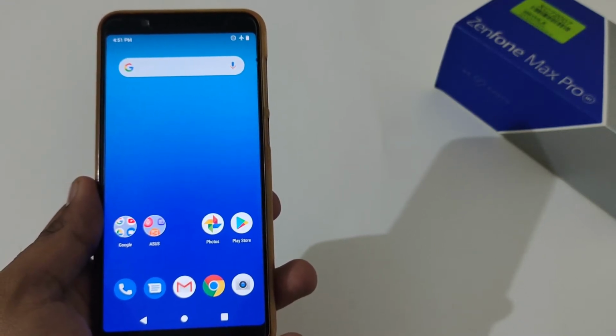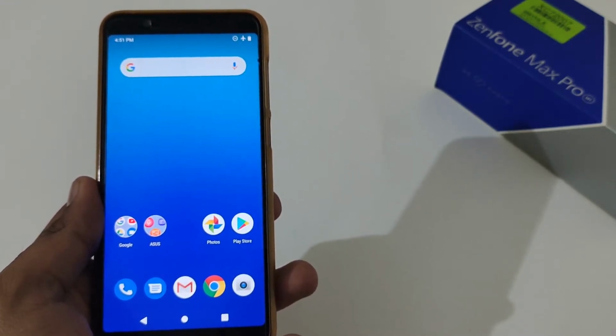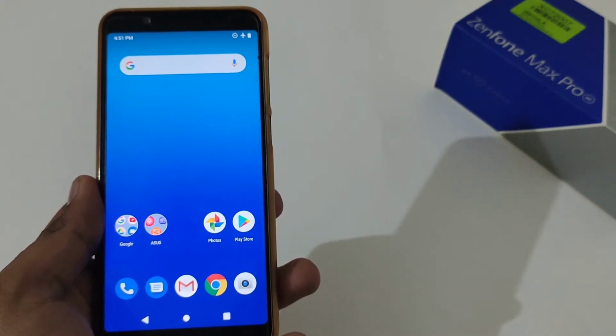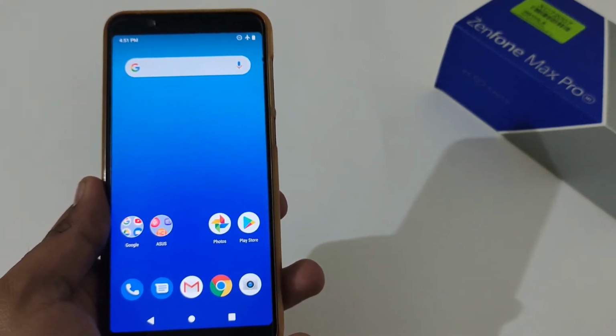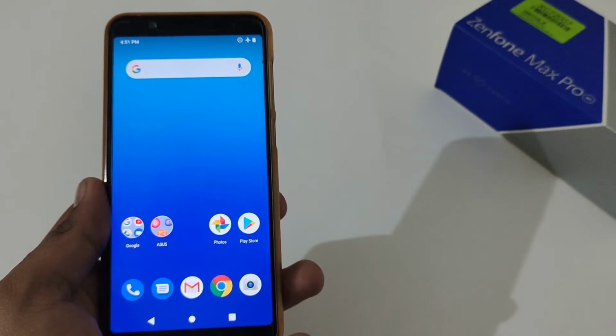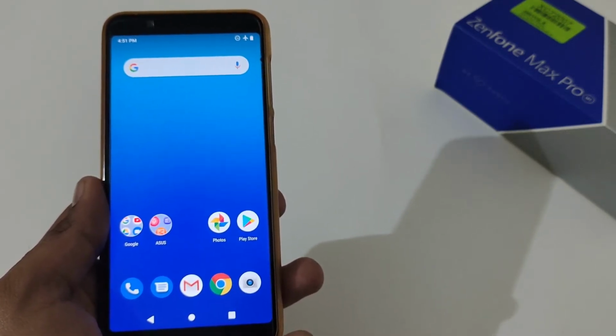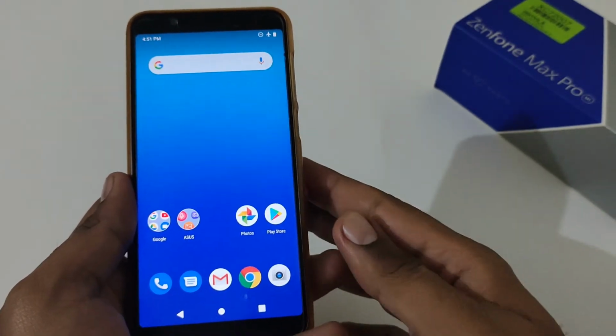We are again back with another video, and this time it's on Asus Zenfone Max Pro M1, and this particular video will also be applicable for Asus Zenfone Max Pro M2. So in this video we'll see what the status of Camera2 API will be, which I have enabled manually on Android Pie, when I do the factory data reset. So let's begin with that.